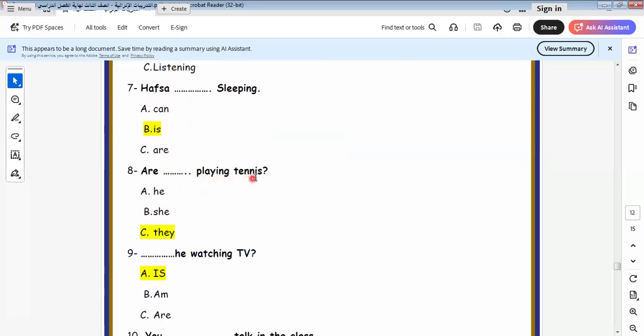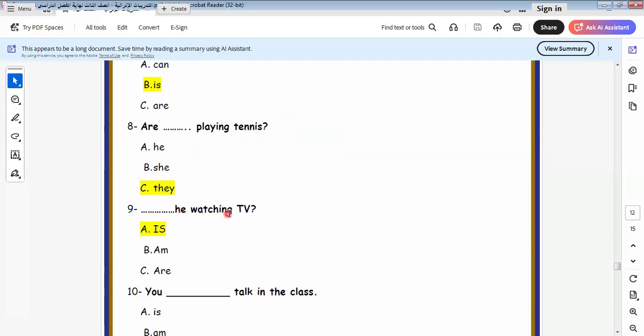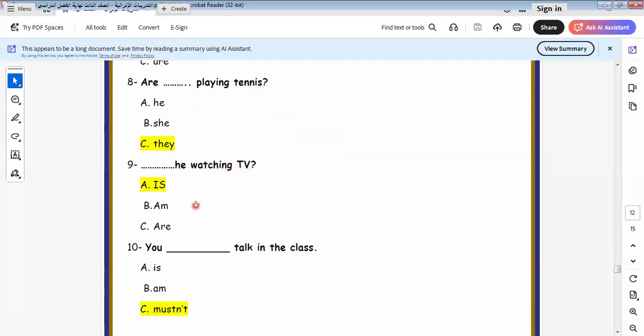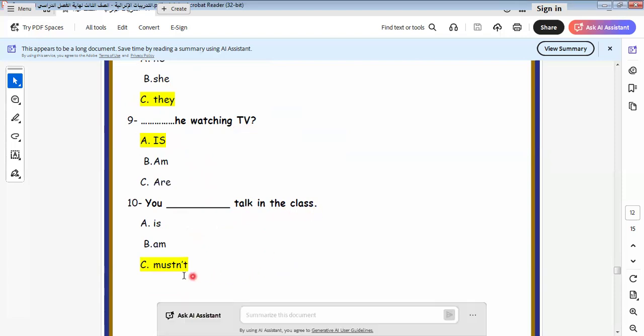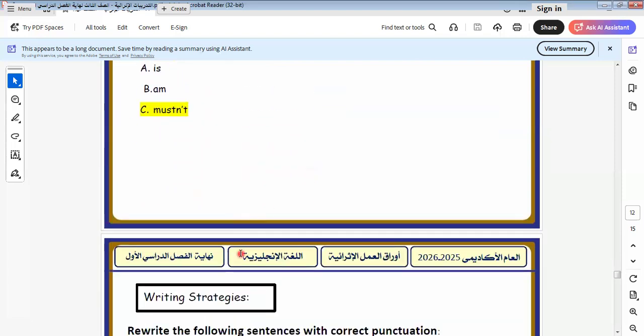Are space playing tennis. It will be here he or she or they. To be they. Space watching TV. It will be is he. So here I make a replacement. I replace the verb instead of what? Instead of subject. You space talk in the class. It will be you mustn't talk in the class.